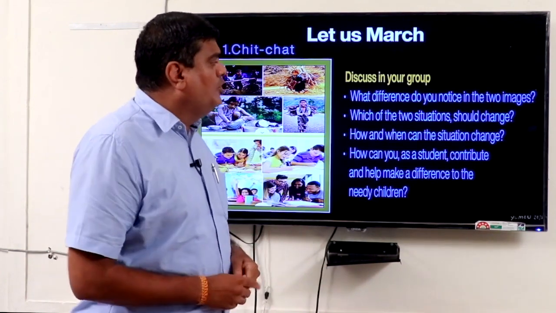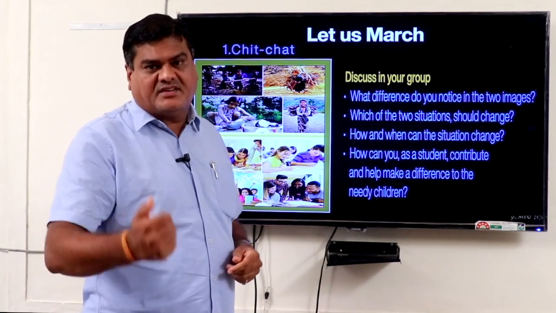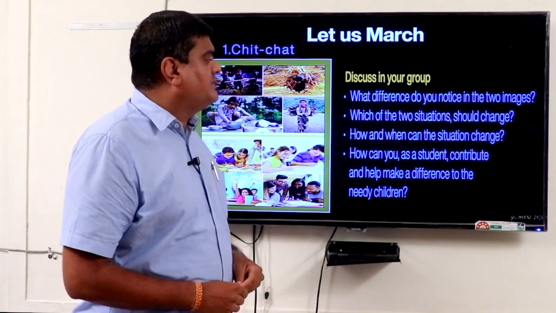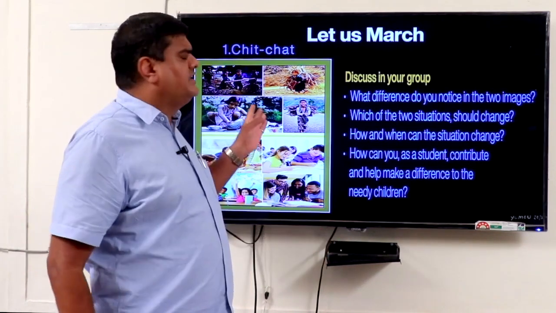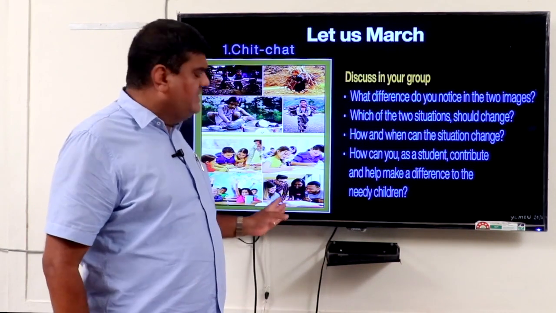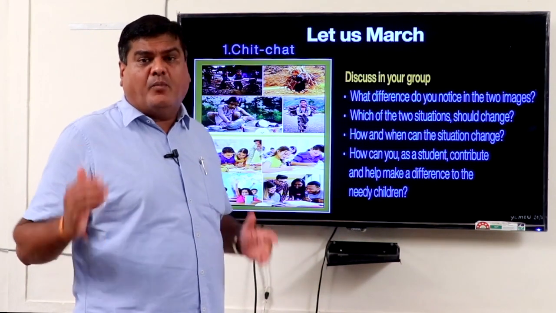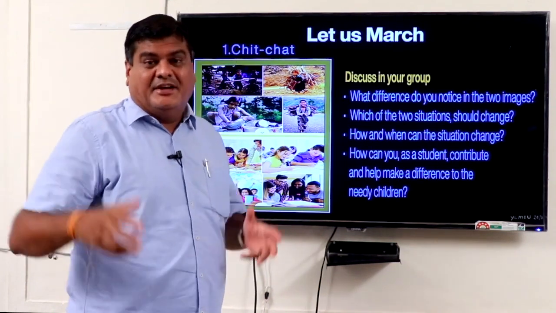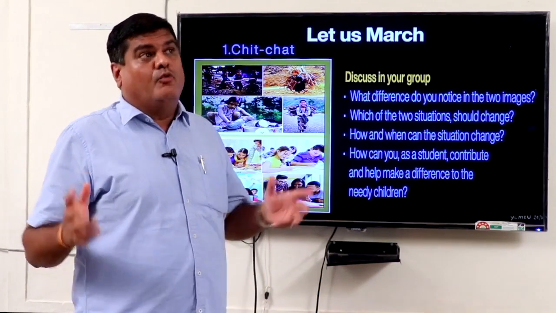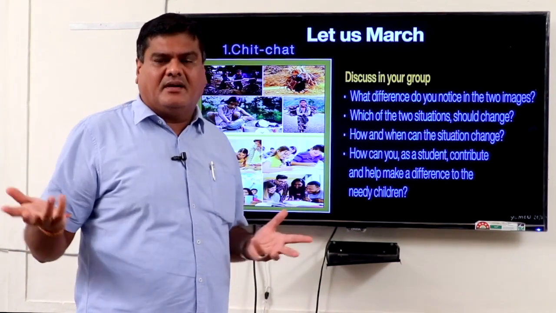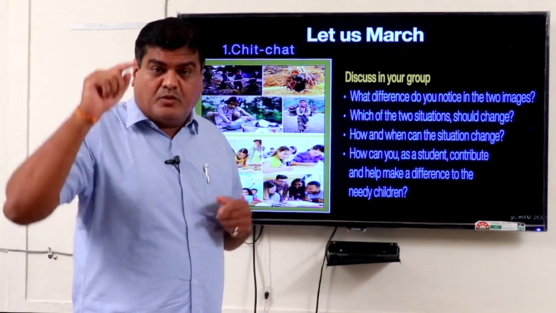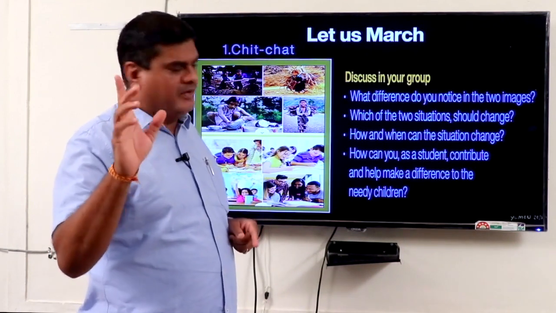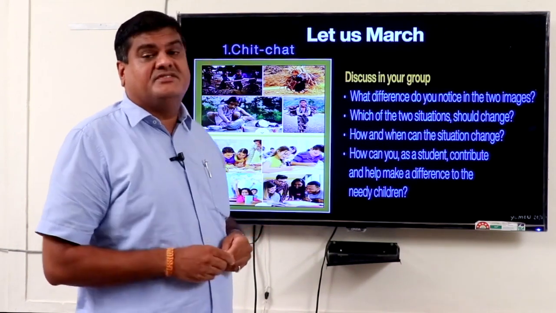What difference do you notice in the two images? As we discussed earlier, the upper part is different from the lower part. Which of the two situations should change? Definitely, nobody wants this type of picture in our society. We want a picture where every boy works in the field of education. He should learn. He should understand what is going on in our global world, in the universe. He should learn those things properly. But working is a terrible problem. How and when can the situation change?